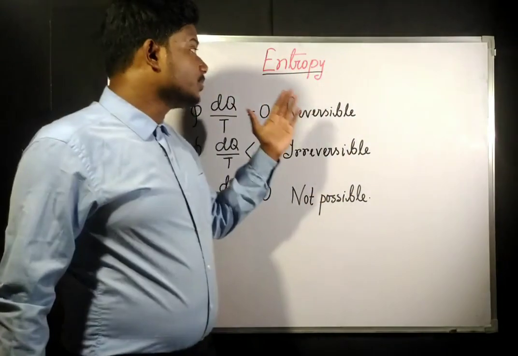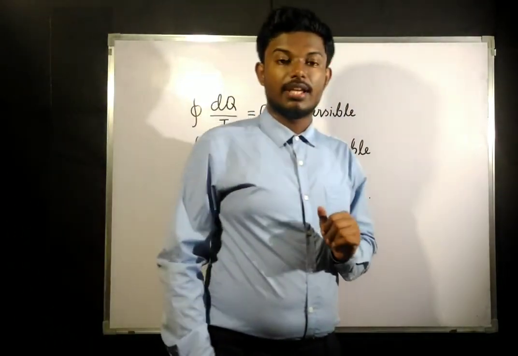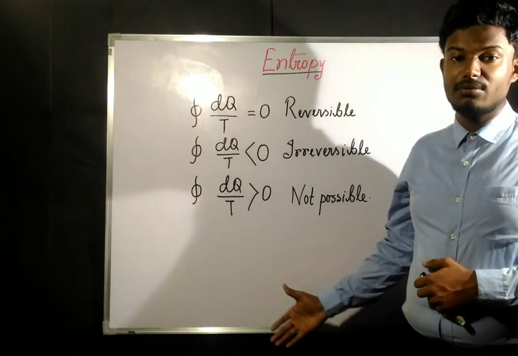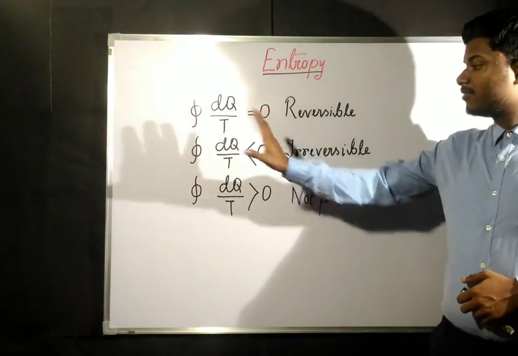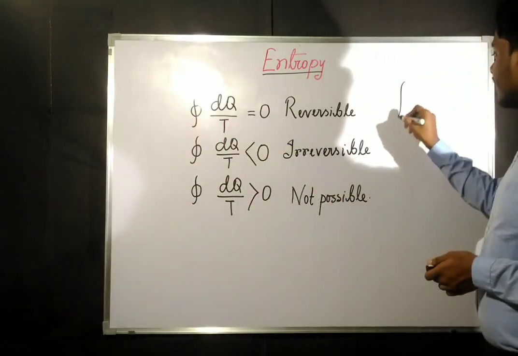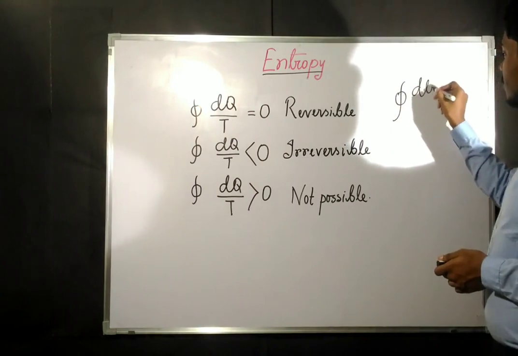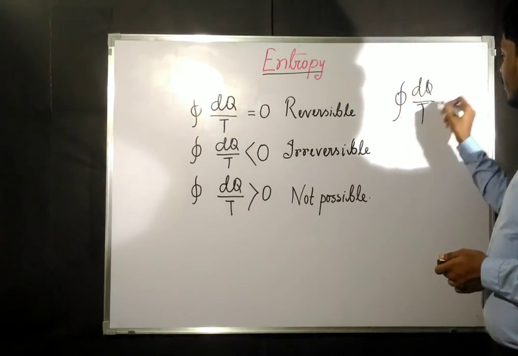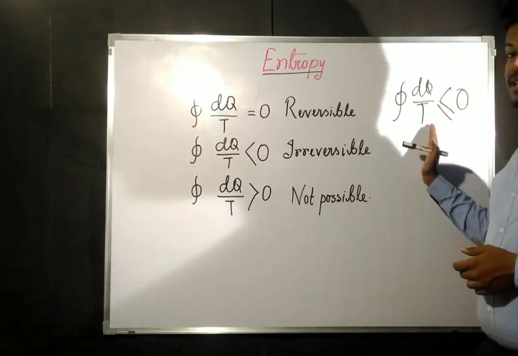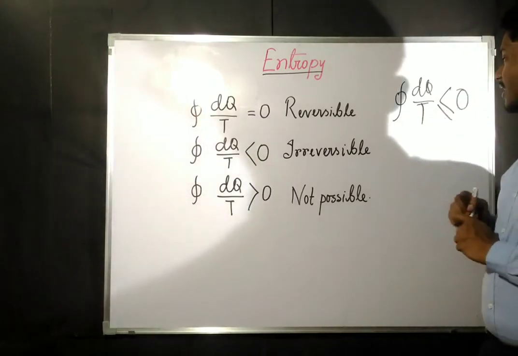Okay, so our next topic is going to be entropy. In our previous chapter, if you remember, we studied the Clausius inequality statement. That means for the Clausius inequality, he has said that the cyclic integration of dq by T is always going to be less than or equal to 0. That was the thing which we have seen in the last chapter.